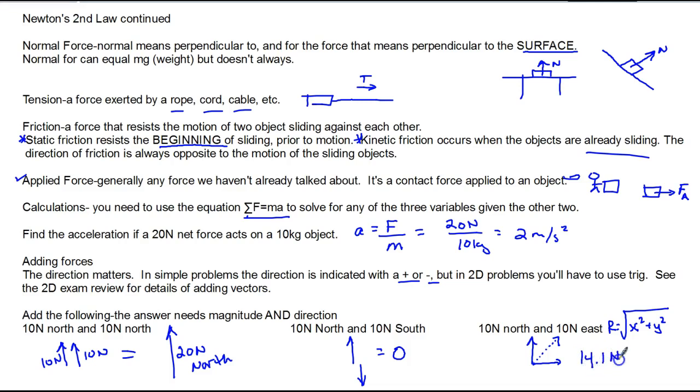It is 14.1 newtons. For the direction, I can tell because the components are the same that it's going to be a 45-degree angle. But if I wanted to use inverse tangent, I'd say the inverse tangent of y over x, that'd be the inverse tangent of 10 over 10. And the inverse tangent of 1, use your calculator, is 45 degrees. So theta does equal 45 degrees. So it needs a magnitude and a direction when you add forces.